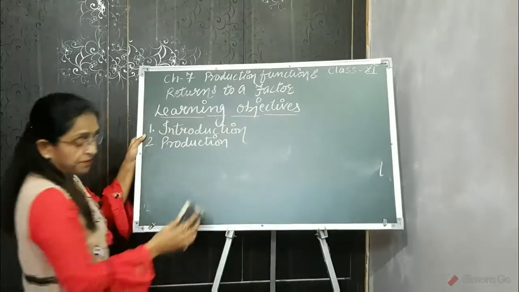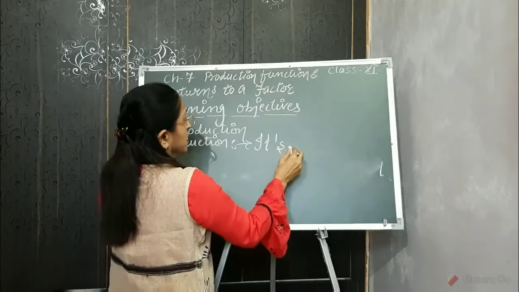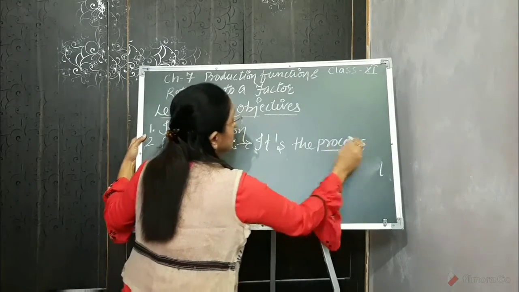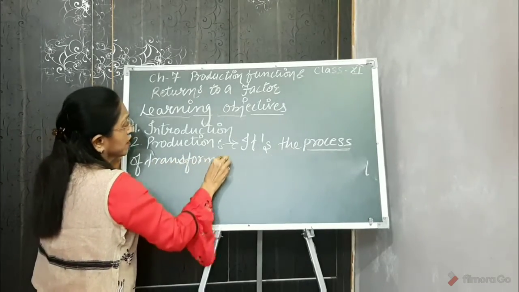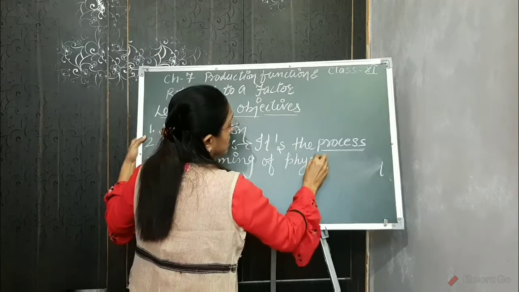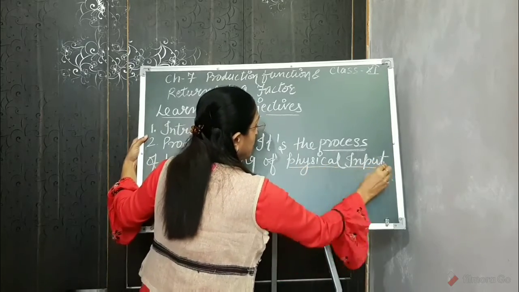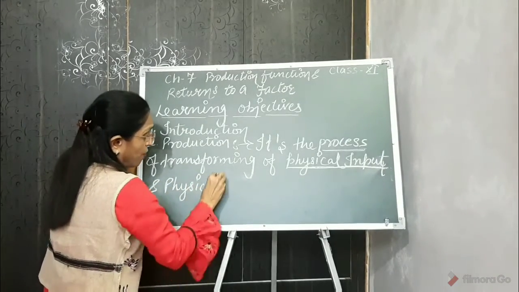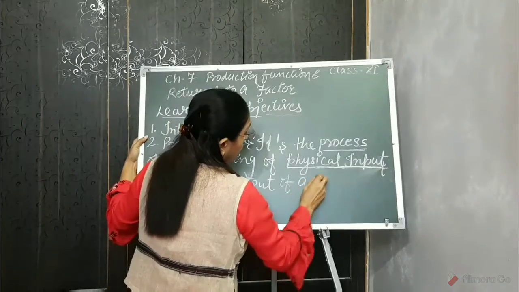What is production? Production is the process of transforming physical input into physical output of a commodity.